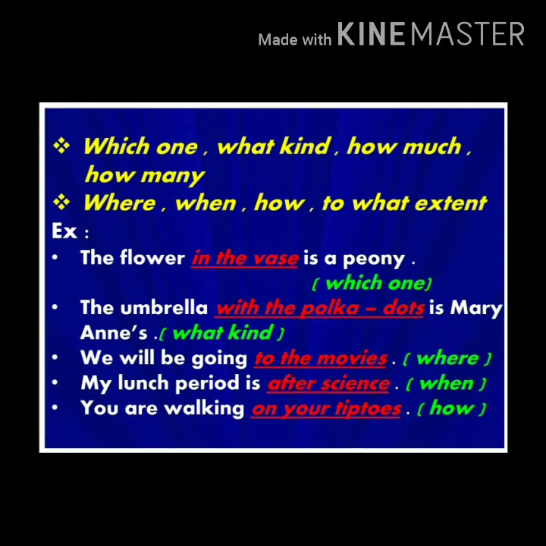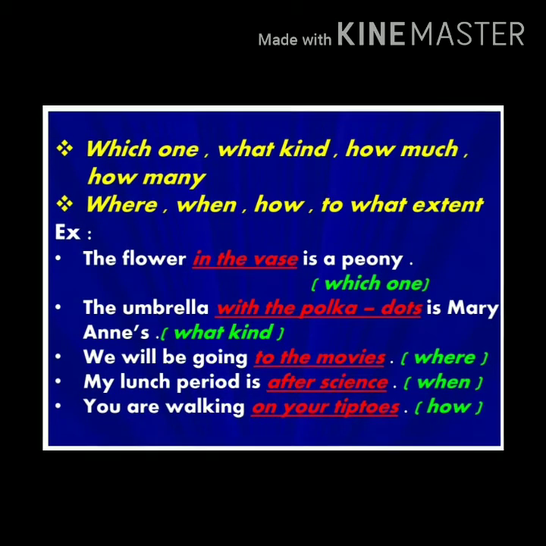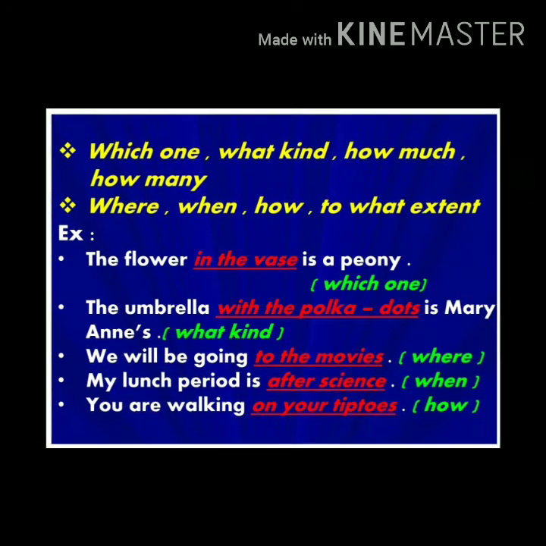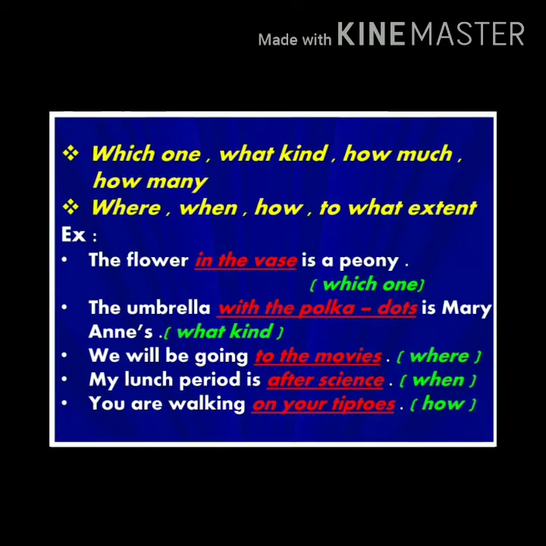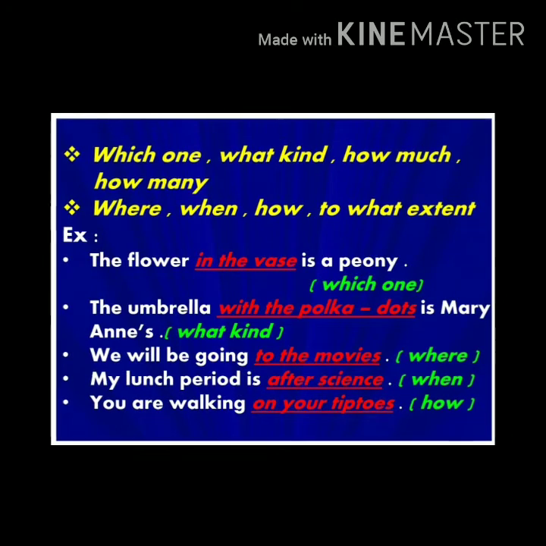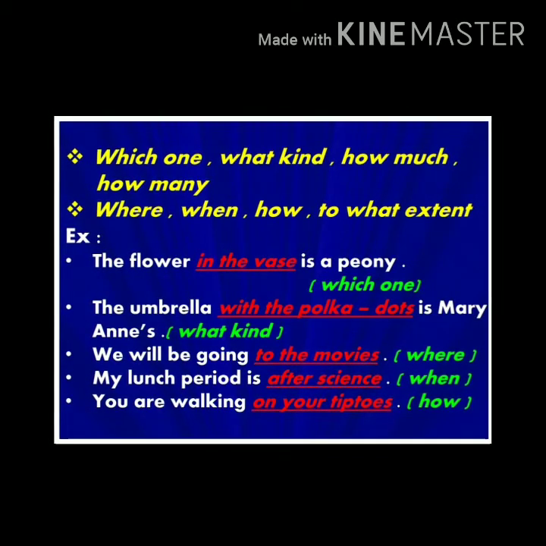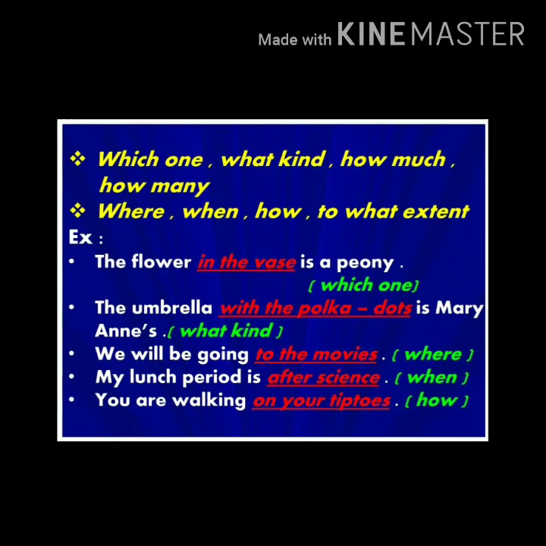For example, the flower in the vase is a pennoi. Which one is a pennoi? The flower in the vase. Second one, the umbrella with the polka dots is Mary Annie's. So what kind of umbrella? With the polka dots. We will be going to the movies. Where will we be going? To the movies.